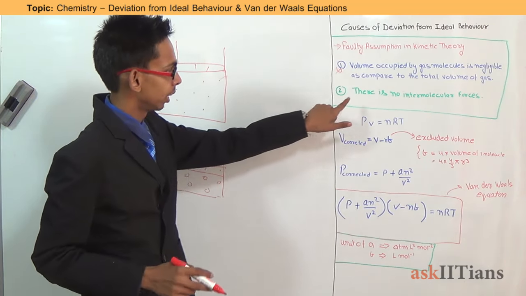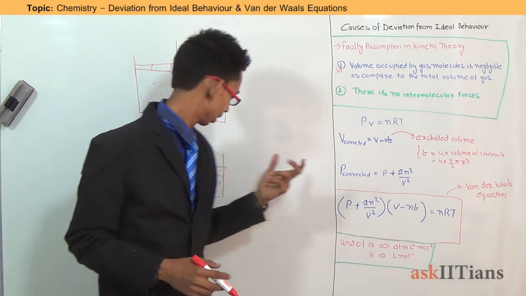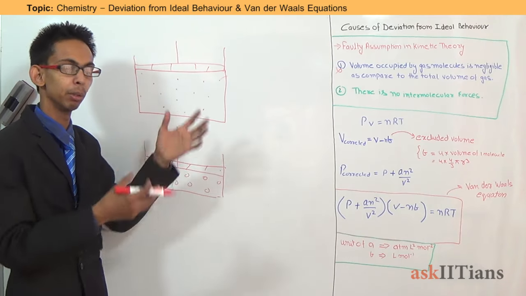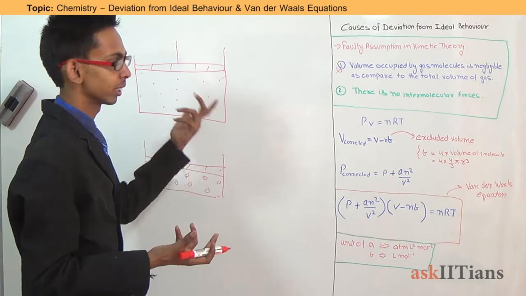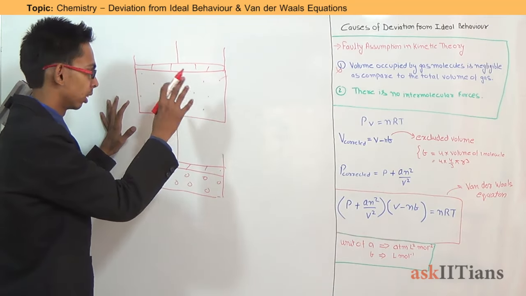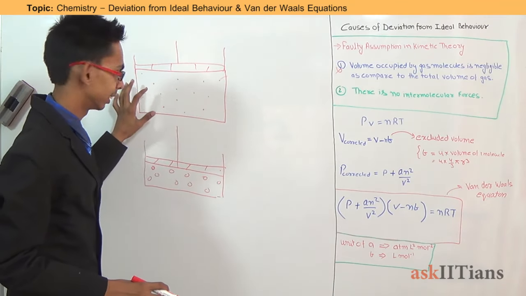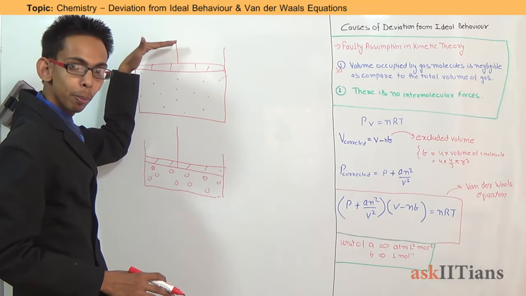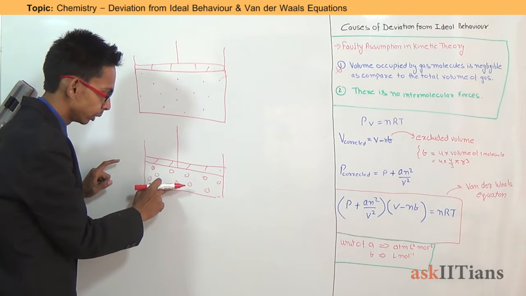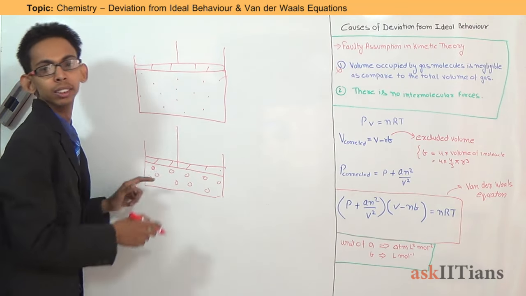Again, there are no intermolecular forces. That means the molecules of gas neither attract nor repel each other and they move independently of each other. This was another postulate of kinetic molecular theory. This is again okay, followed by most of the gases, but only at low pressure conditions. When we increase the pressure, molecules come closer to each other and now the force of attraction comes into play.